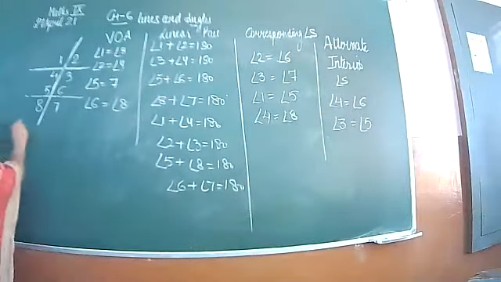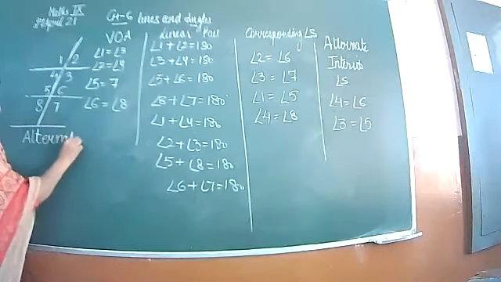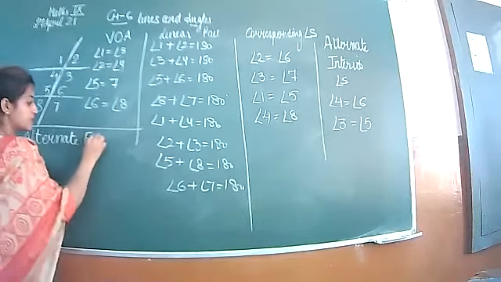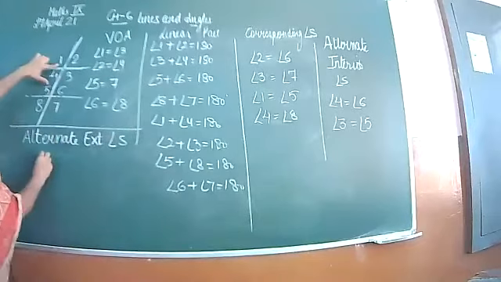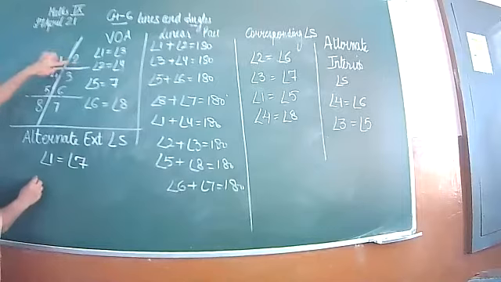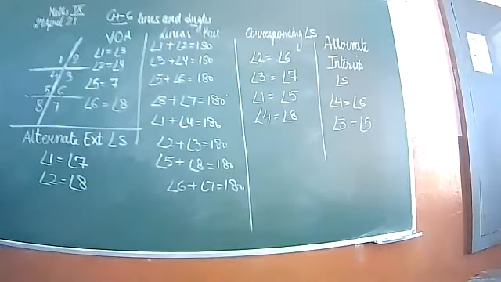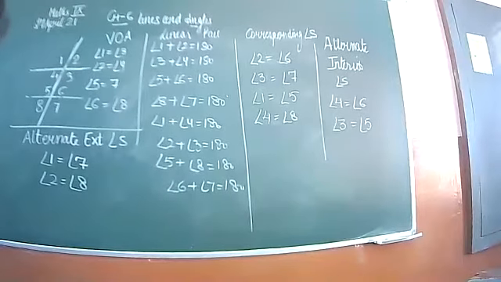Next one is alternate exterior angles. That is 1 is equal to 7 and 2 is equal to 8. So these are your alternate exterior angles.